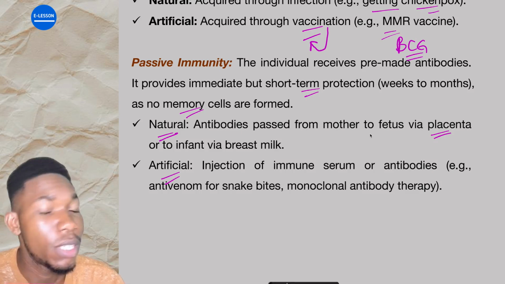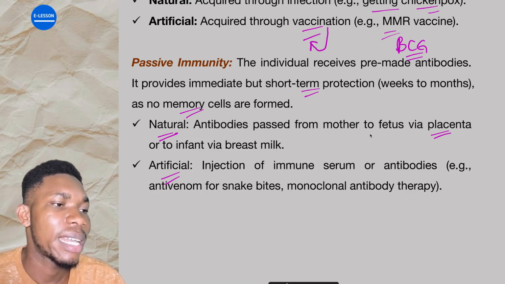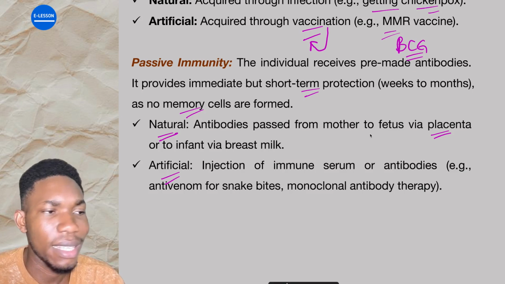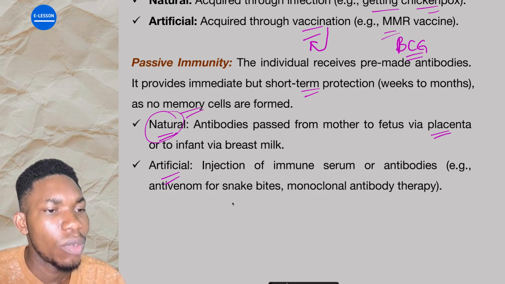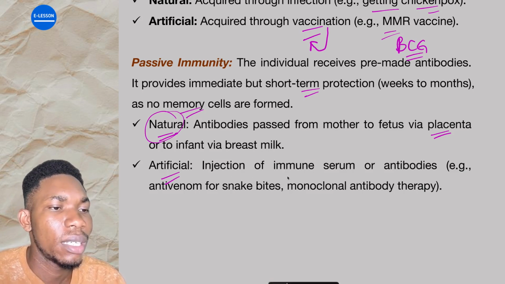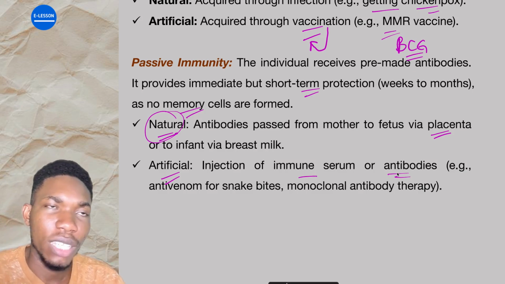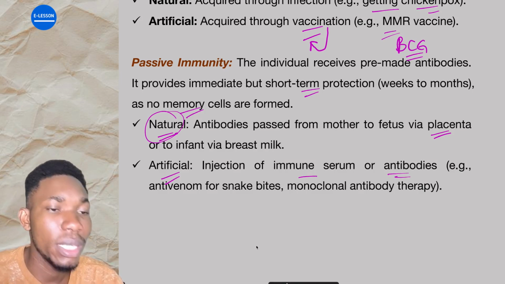Is that understood? It's pre-made. That is passive immunity, but it's natural in the sense that it's coming from a living person, like you are passing it, not something that is synthesized in the lab. So it's natural. Then the other one is artificial, when you inject immune serum or antibodies. Like you prepare antibodies in the lab and then you inject it into the person. That one is what? Artificial passive immunity, because it's pre-made.